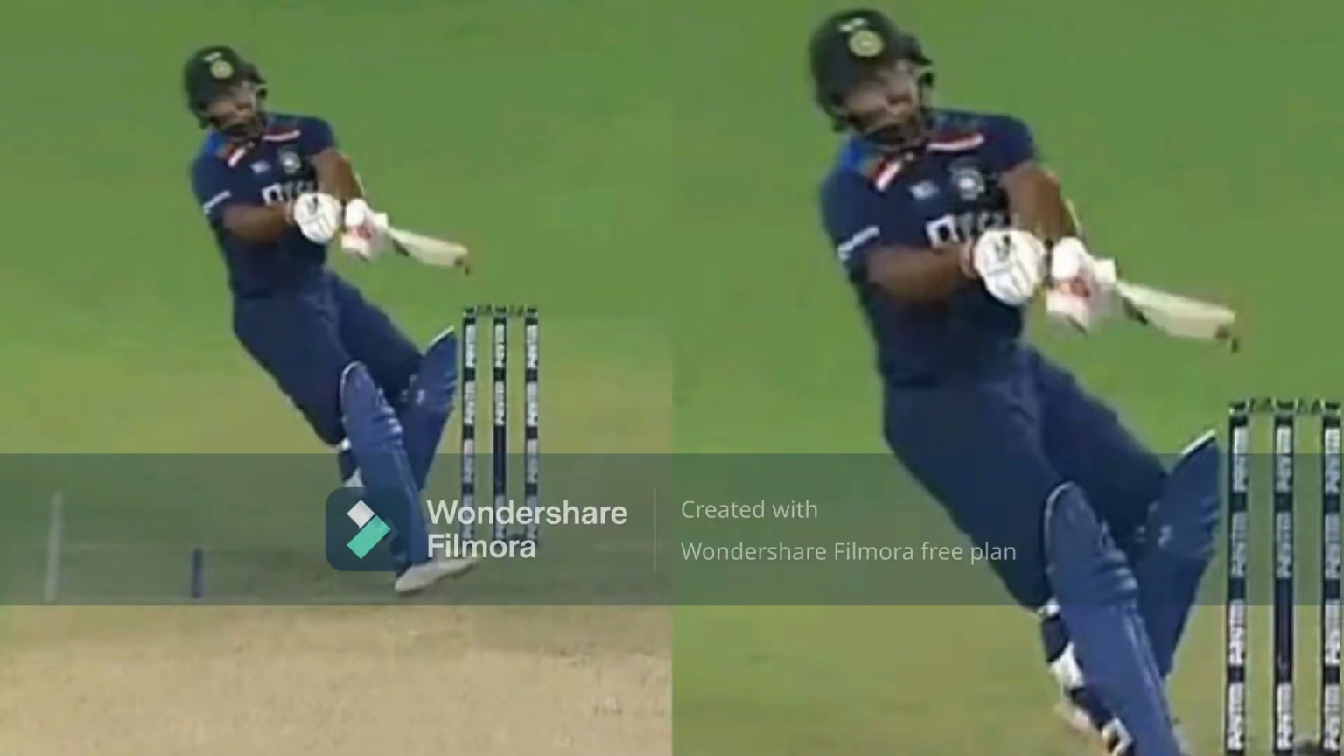Rishabh Pant's reverse 6 off Jofra Archer was one of the mesmerizing things in this match. That shot was way beyond description. Pant premeditated the good length delivery and smacked the ball over the third man region. Jofra Archer wouldn't have expected this for sure.